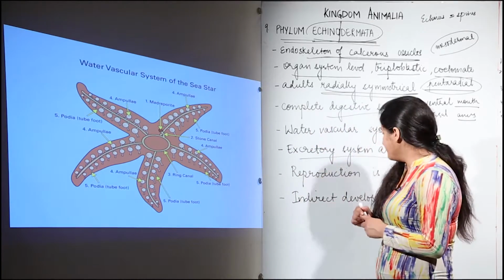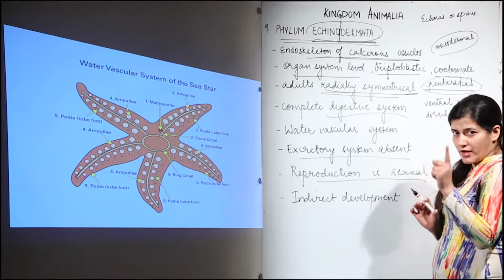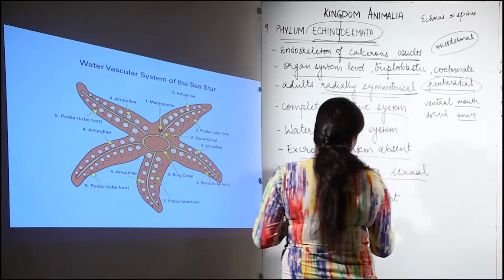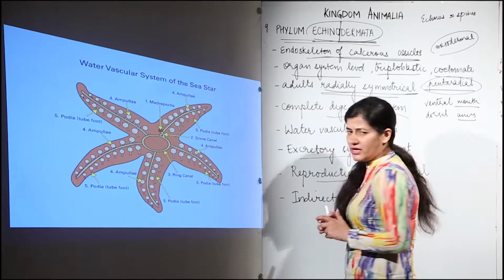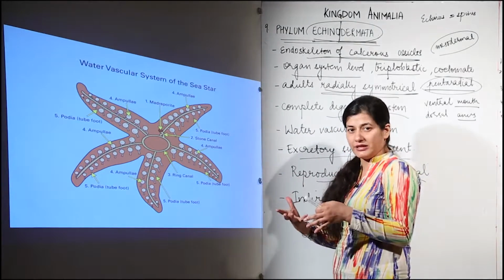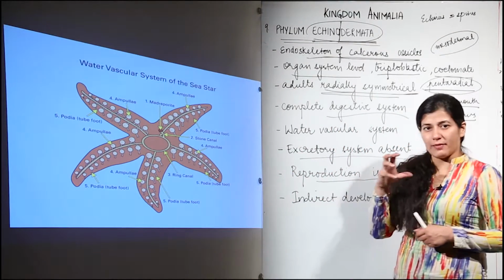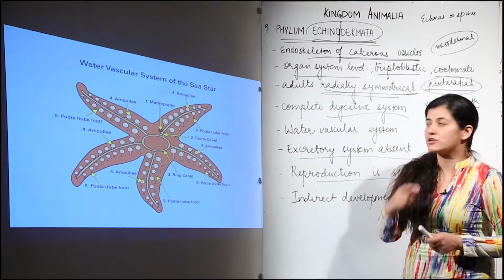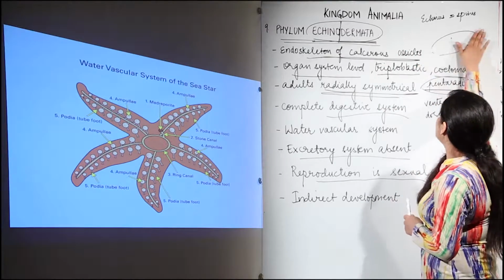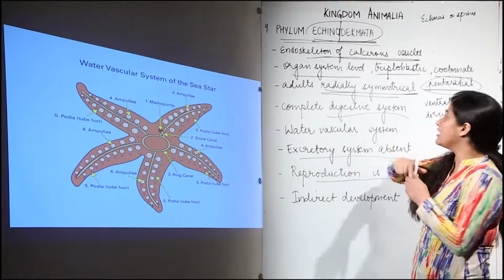Now moving further, the reproduction is sexual. And there is one phenomenon, the asexual reproduction, that if present, would take place by fragmentation. Over here we do not talk about that fragmentation as asexual reproduction. We talk about the fact that echinoderms have a high capacity of regeneration.